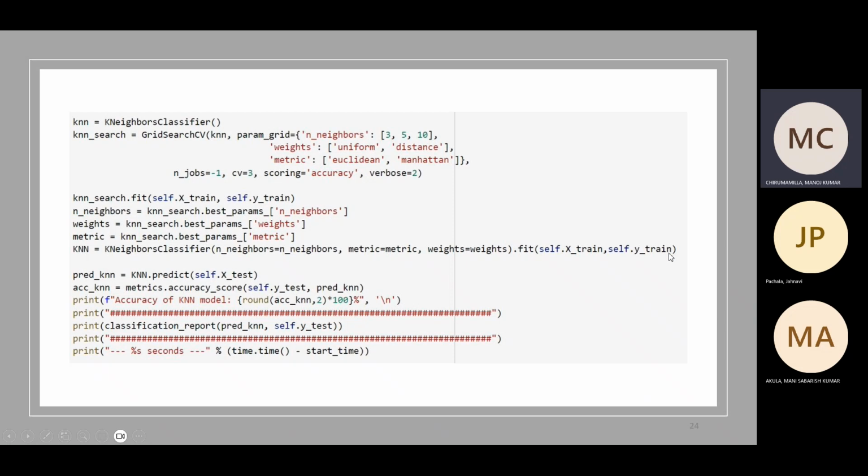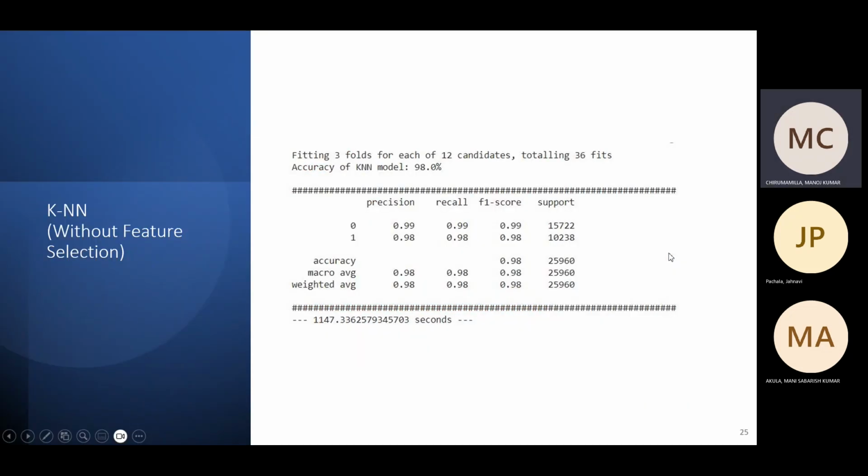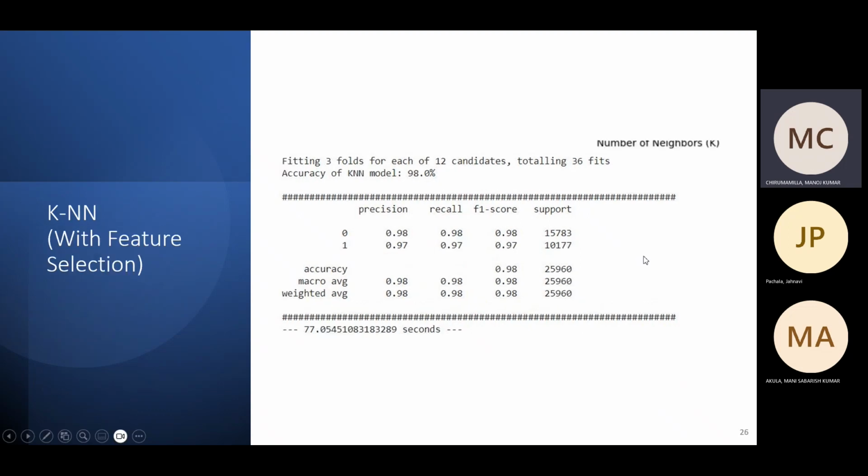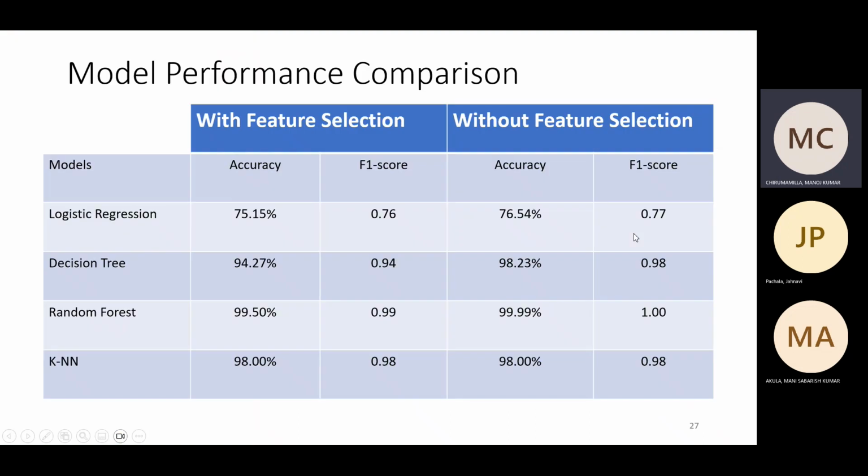The output without feature selection is 98%, and the F1 score is 0.98. Recall and precision are 0.98, and with feature selection the precision, recall, and F1 score are 0.97. The accuracy is 98%. Here the accuracy for both models, without feature selection and with feature selection, is the same. The next part will be continued by my teammate.